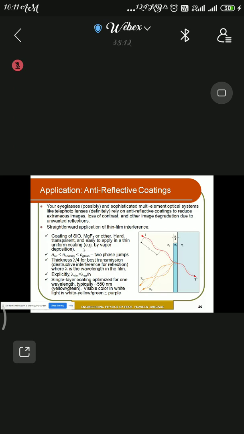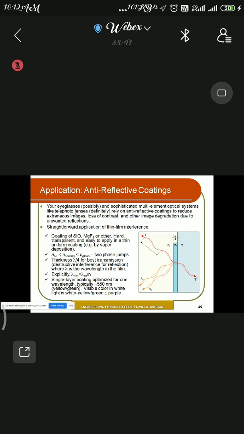So a particular material has to be chosen so that it can be coated by a method, and that method is vapor deposition. The vapor deposition method is used to coat this kind of material on a glass surface so that it can work as an anti-reflection coating.